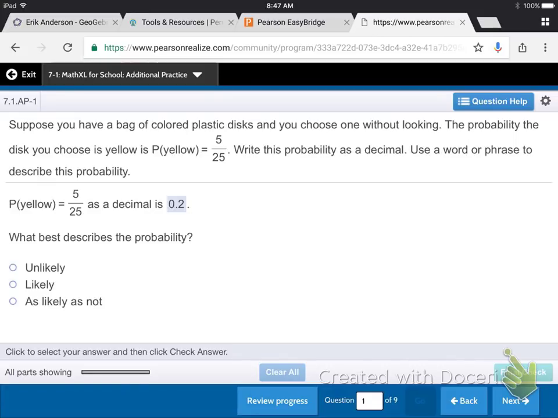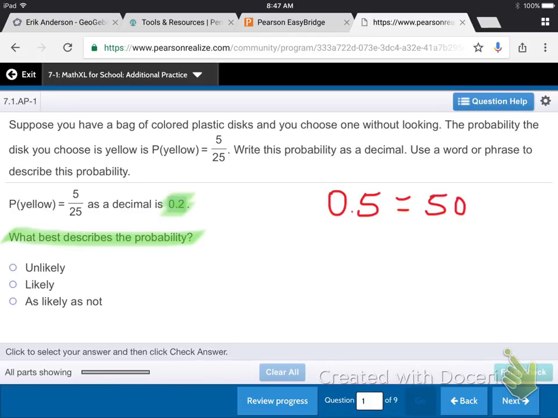Moving on to the next question. It says, suppose you have a bag of colored plastic discs and you choose one without looking. Same problem, right? But here's the next question. What best describes the probability? So at 0.2, remember that if the probability were 0.5, that would be 50%.